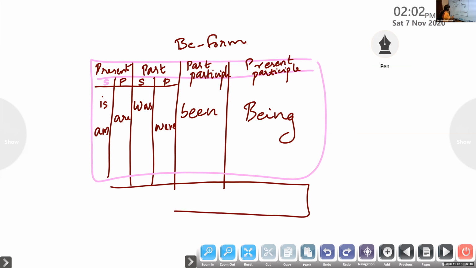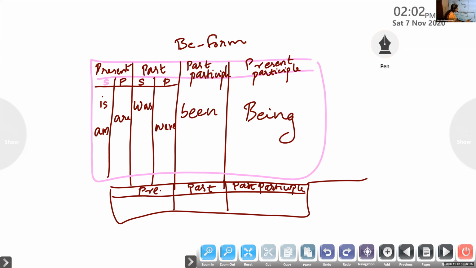Okay, a verb has its 4 forms. What are the 4 forms again? We have a present form, we have a past form, we have past participle form, right? Past participle form, and we have a present participle form. So we need to use the past participle form of the verb with the be form when you convert one sentence into passive voice.